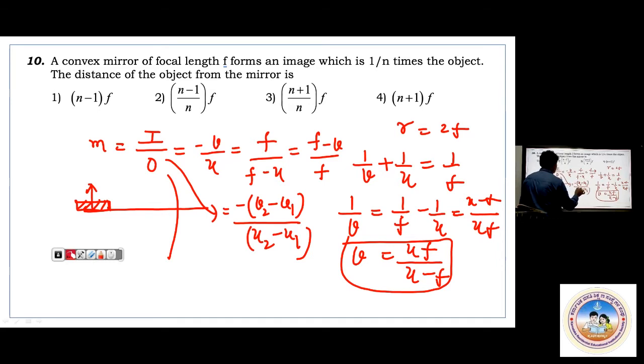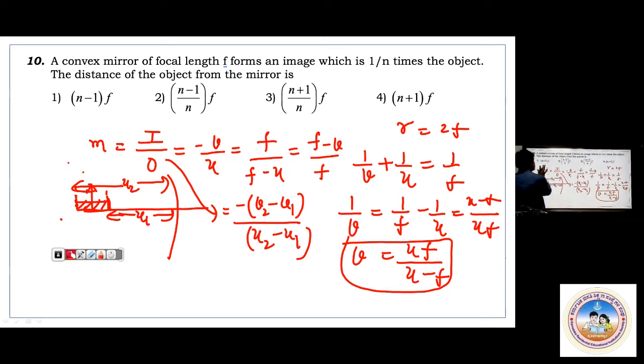Say this is the object. For this, the image will be somewhere here. For this, the image will be at a different place. This also behaves like an object. This distance I'll take as U1, and from here to here, I'll take as U2. What is V1 for U1? What is V2 for U2? You have to calculate, then write it as minus of V2 minus V1 divided by U2 minus U1. That will be the magnification. Now, aerial magnification will be m square. I'll tell you those things.